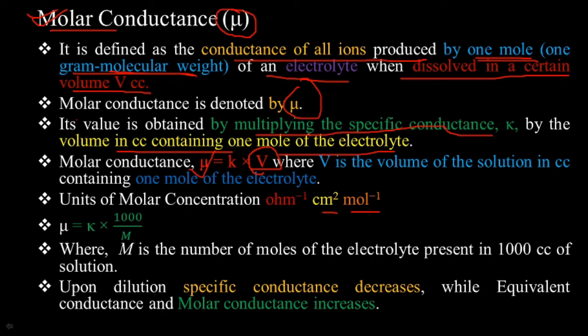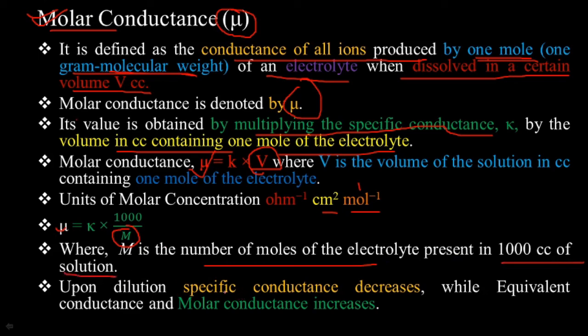In equivalent conductance, rather than per mole, there is per equivalent, and in molar conductance it is per ohm, centimeter square and per mole. Then mu is equal to specific conductance kappa into 1000 divided by M. M stands for the number of moles of the electrolyte present in 1000 cc of the solution.